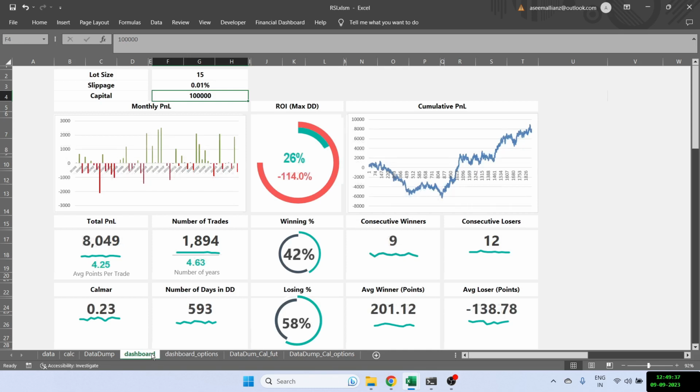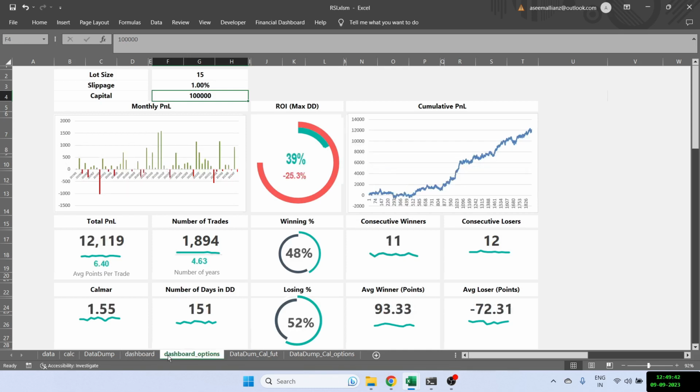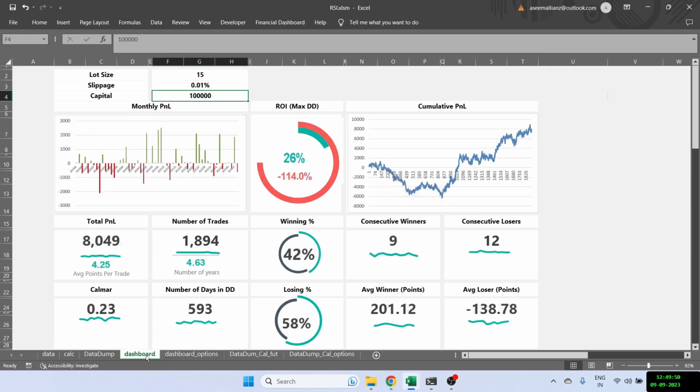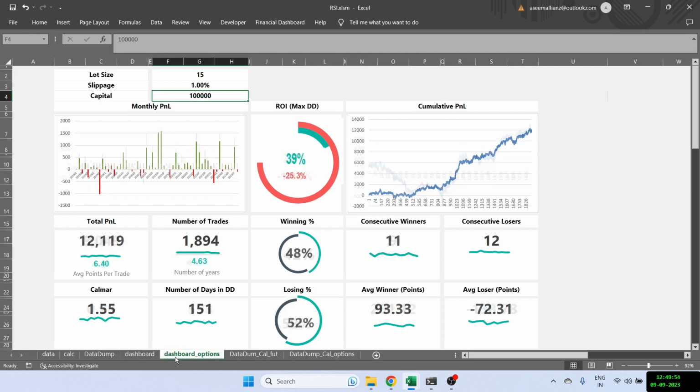But overall, we can see that this is a very big difference between futures and option selling. But overall, if we were to give a final verdict on this RSI strategy given by the ChatGPT, the basic ChatGPT strategy is very bad, right? It's extremely bad. But with options, this can be tradable if we are able to reduce this drawdown somehow.